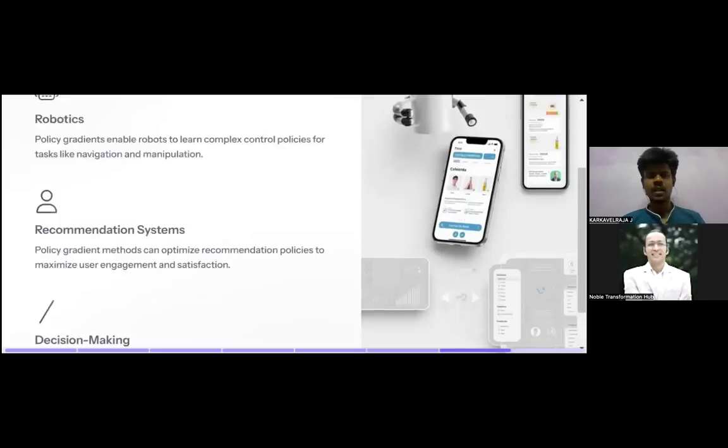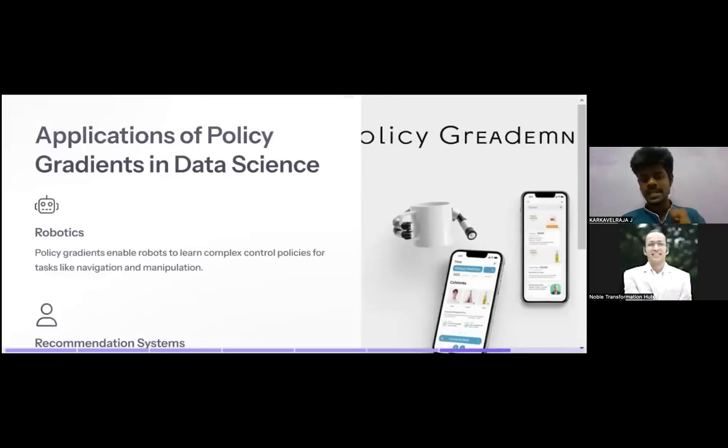Okay, this is all about the applications of policy gradient in data science, guys. Hope you guys are able to understand. If you don't understand, make sure to ping in the comment section. We'll take it up and solve your doubts. Okay, let's move on to the next thing.